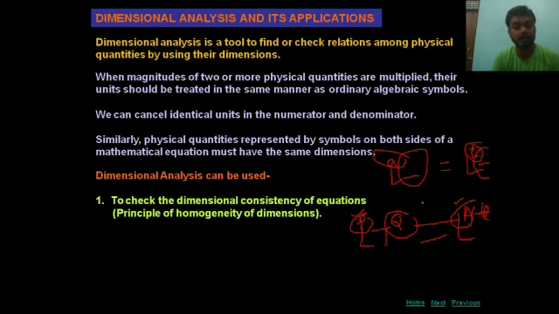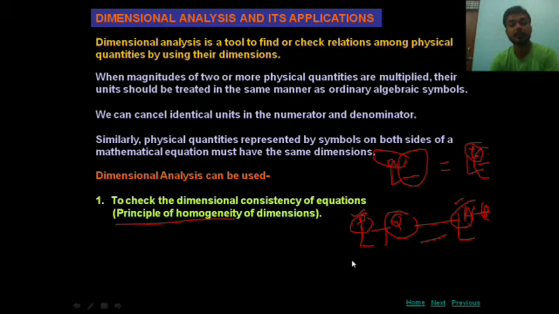Dimensional consistency means, students, we can check whether the given formula is correct or incorrect. Suppose I give you any formula and ask you to check whether it is correct or incorrect, then you can check the correctness of the formula using dimensional analysis. And here a new name is appearing, the principle of homogeneity.